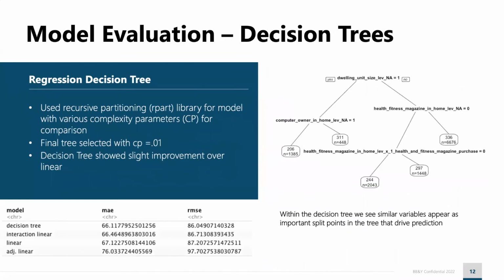Next, we generated a regression decision tree that was tuned using a range of complexity parameters, with the best value found at 0.01. The variables applied at split points in the tree on the right are similar to those we previously identified as correlated with high spend. They also were influential in the best linear regression model. The decision tree did beat the linear model, however, not by a large margin, so we continued our investigation.